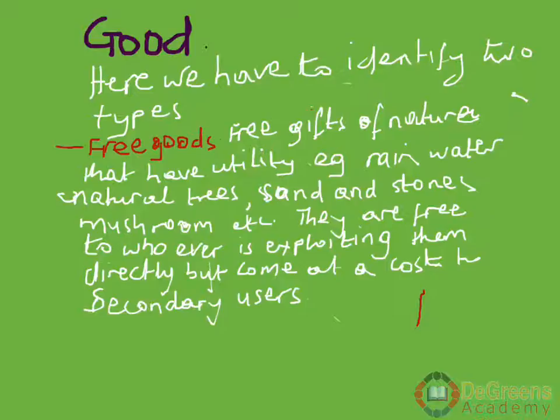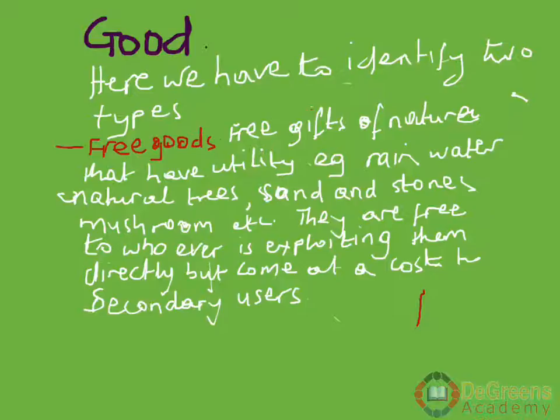And they are very free to whoever is exploiting them directly, but they come at a cost to secondary users. For example, if you go to the Mungo River, the sand is there, it's free. Nobody has planted the sand, and you are not paying money to somebody for the sand. If you go there with your small head pan, you can scoop your own sand and use it free of charge.